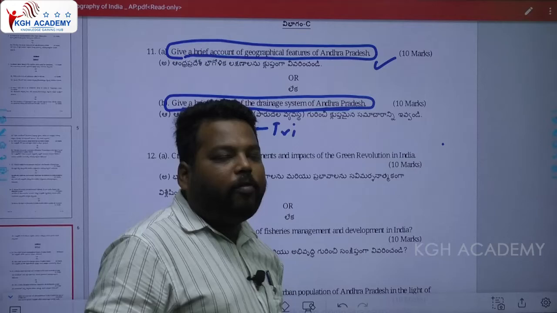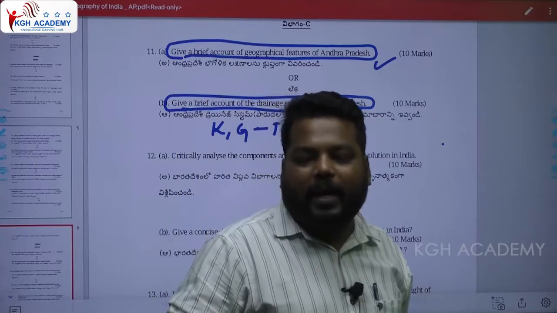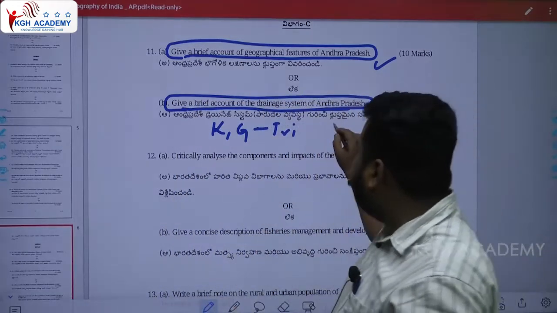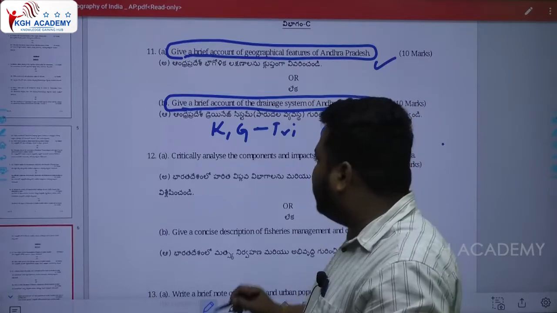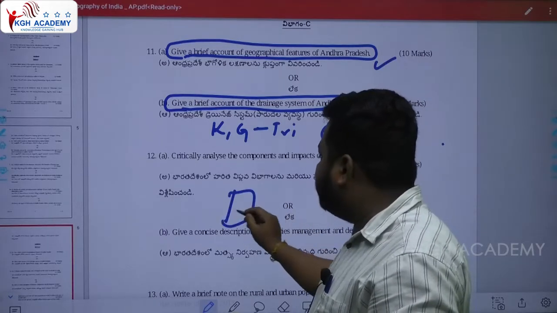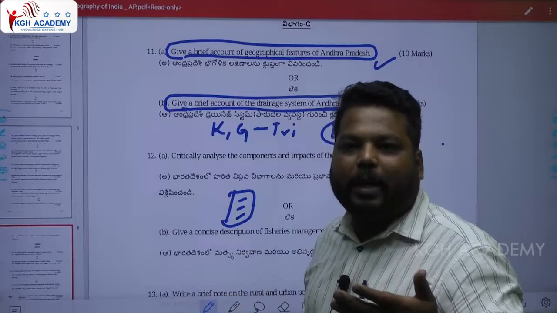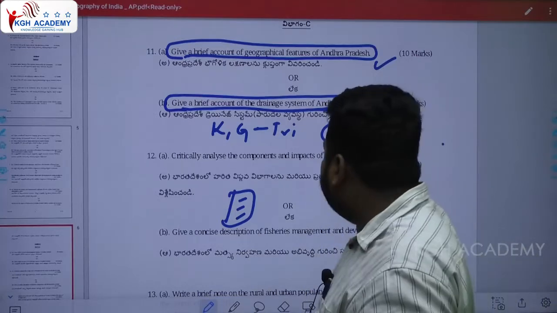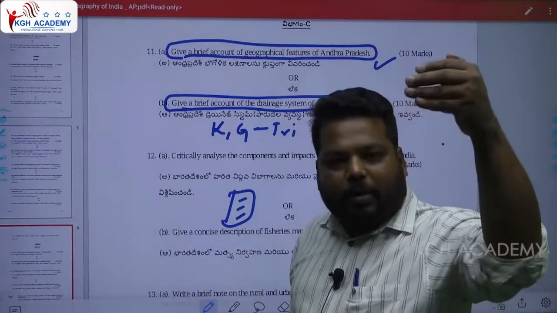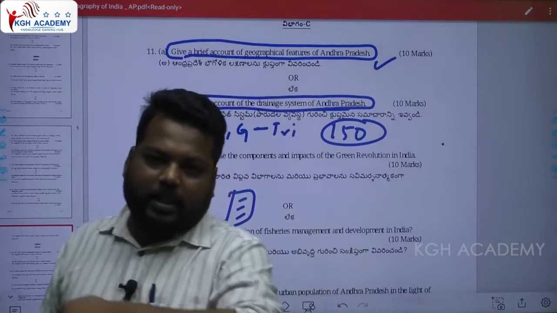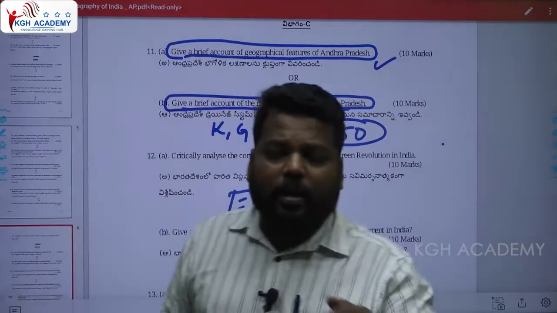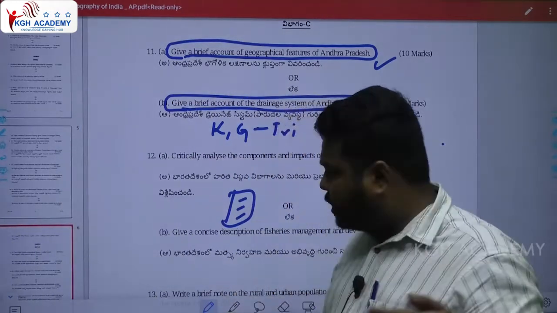But finally, for 10 marks, you will write somewhere around 150 words, which means around 2 sides of an A4 sheet approximately. You will start with the Godavari river, which starts from Nasik, Mahabaleshwar, flows in this region, has this particular drainage area, and enters Andhra Pradesh in this region.